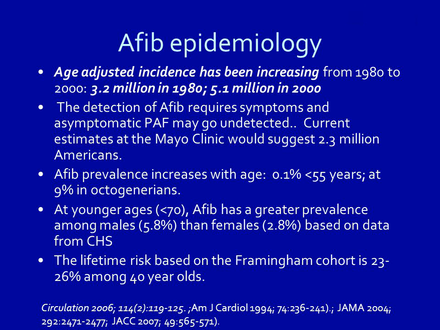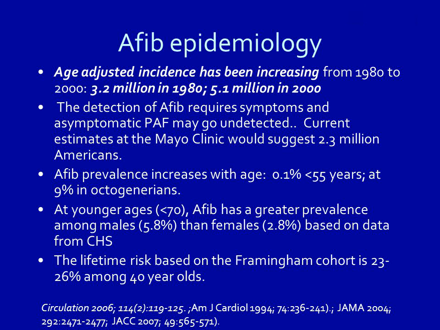AFib epidemiology. Age-adjusted incidence has been increasing from 1980 to 2000, 3.2 million in 1980, 5.1 million in 2000. The detection of AFib requires symptoms, and asymptomatic patients may go undetected. Current estimates at the Mayo Clinic would suggest 2.3 million Americans.